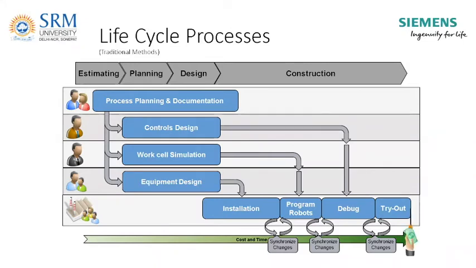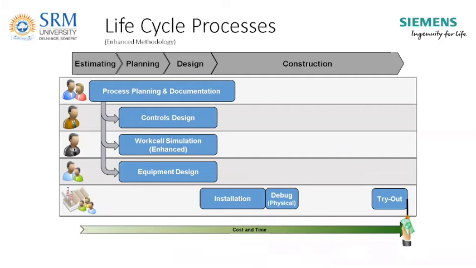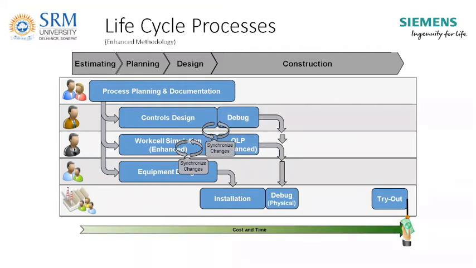So with this digitization, now we can shorten this commissioning time because we can design the equipment and parallelly do the installation and debugging. Then we can simulate the work, complete cell, and even validate the design controls. So the tryout time is reduced. So ultimately the reduction in time is reduction in cost.